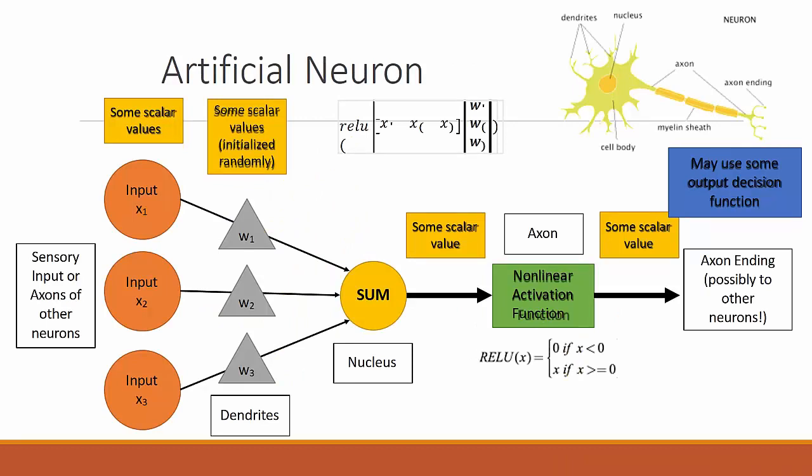Similarly, if we compare it with the artificial neural network, it has this form with inputs x1, x2, x3 till xn, each having a weight w1 till wn, which are like dendrites. If we sum these values using sigma xi wi, that is the sum, which is the nucleus. Then we pass it through an activation function, which can be a ReLU or sigmoid. ReLU is a rectified linear unit. Then it converts it to some scalar value, which is the output of this neural network, the axon ending. So this is a comparison of a neuron with the artificial neural network.